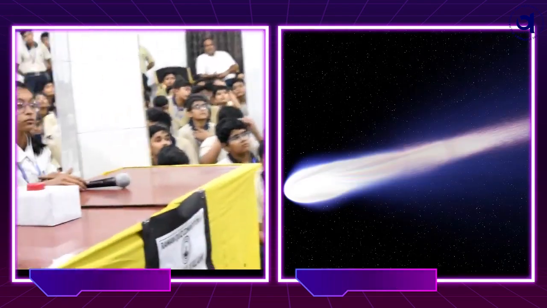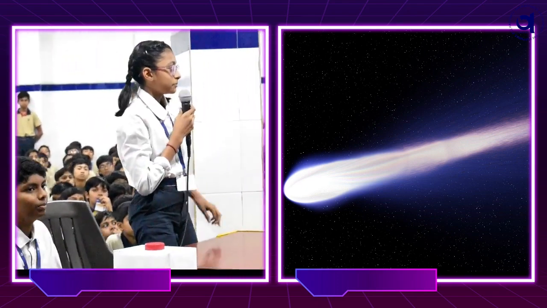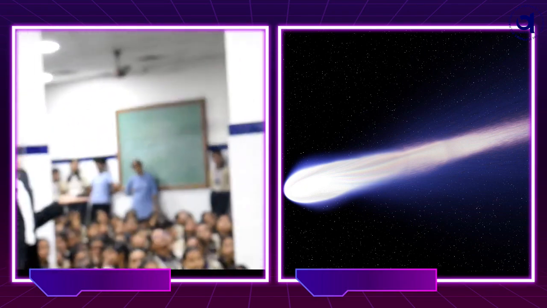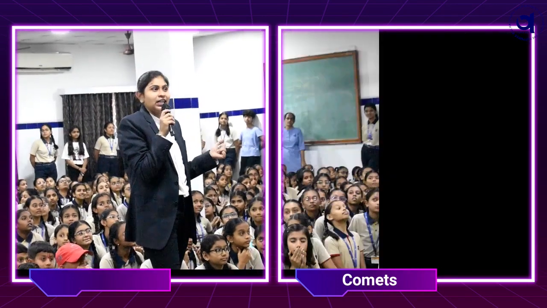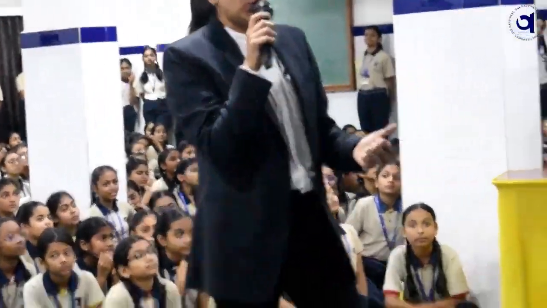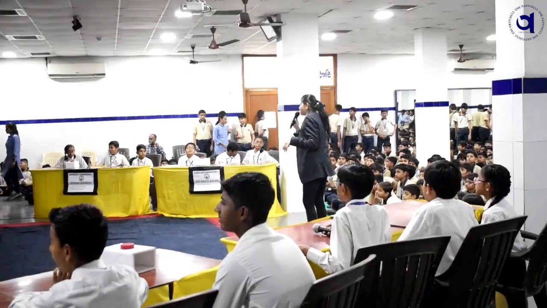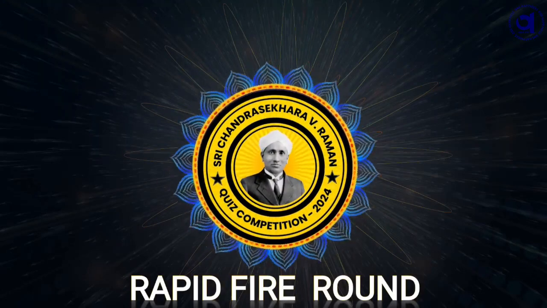You have to identify the picture which is on the screen. Asteroid. Sure? Yes. May we know the answer. The answer for this picture is comets. And after ending with the group F4 and the score for the second round, let's begin with the third round, that is rapid fire round.